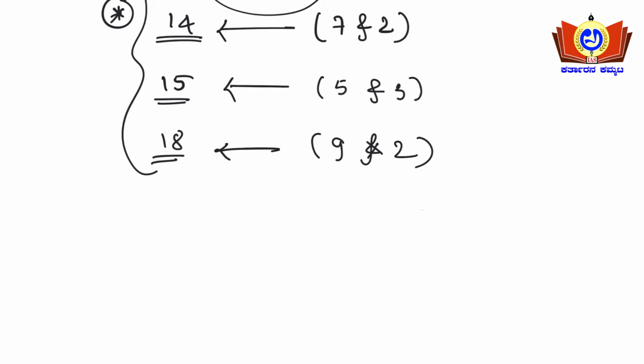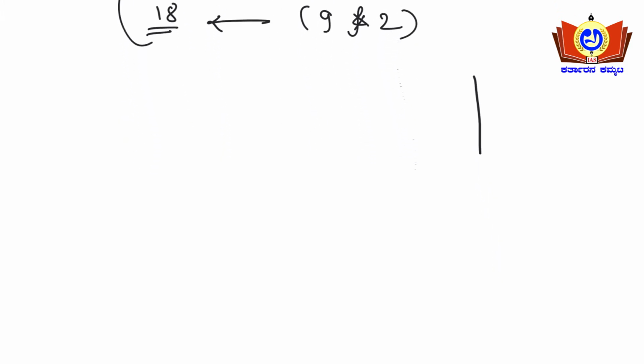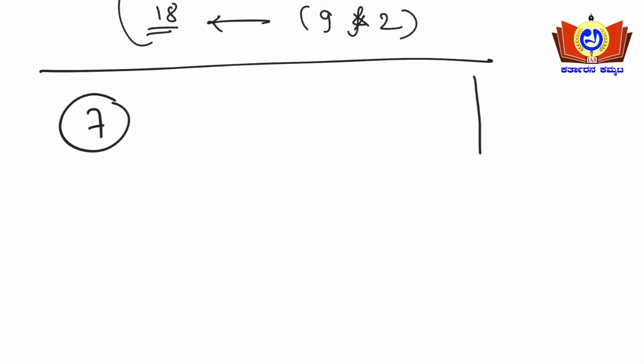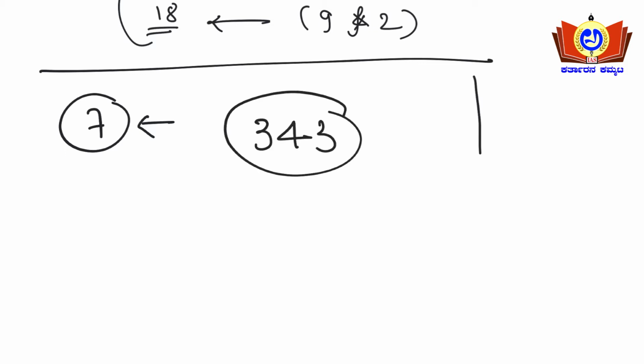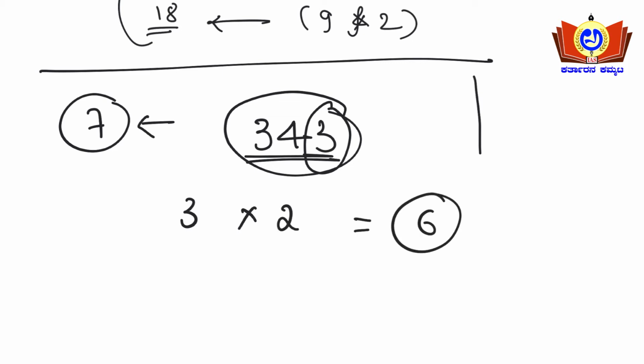Now I'll be dealing with a few of the tougher concepts. How we need to check the divisibility rule by 7 here. See, what we need to do is, say for example 343 is there, we need to check whether this 343 is divisible by 7 or not. Here, the last digit I'll be taking. Last digit means 3, so I need to multiply 3 with 2, I'll get the answer 6, right? This is the first step here.